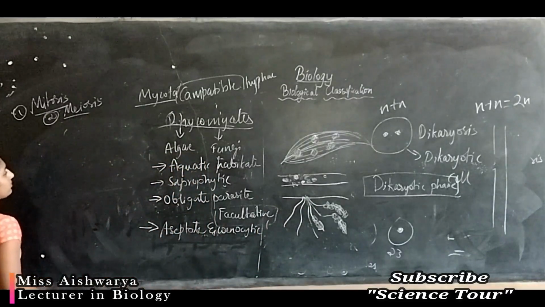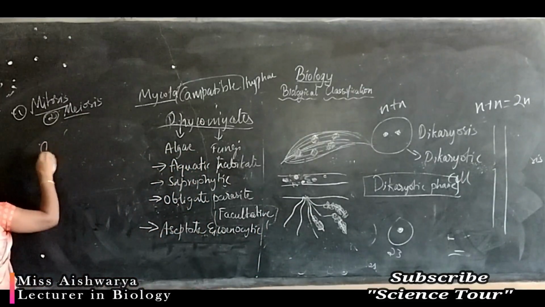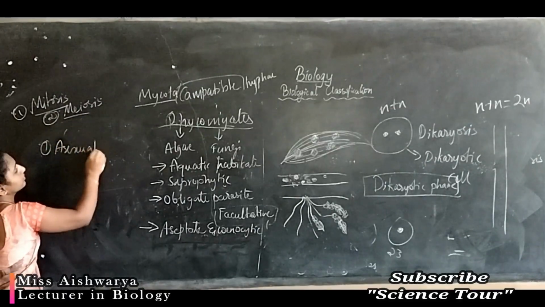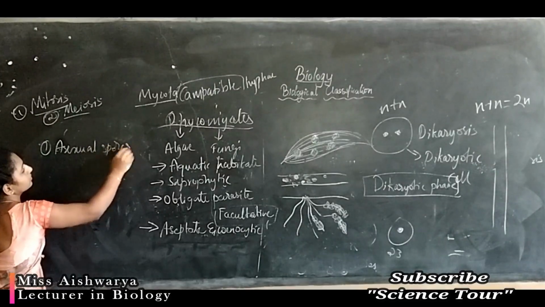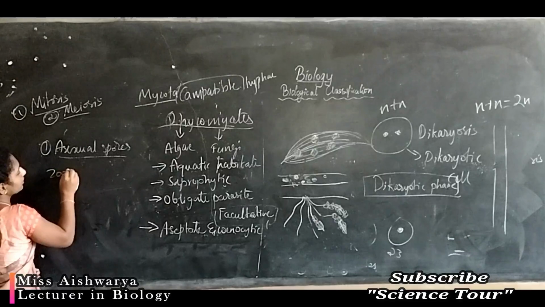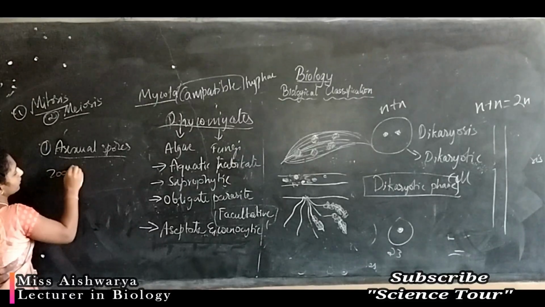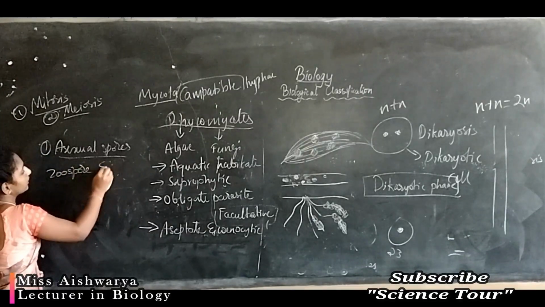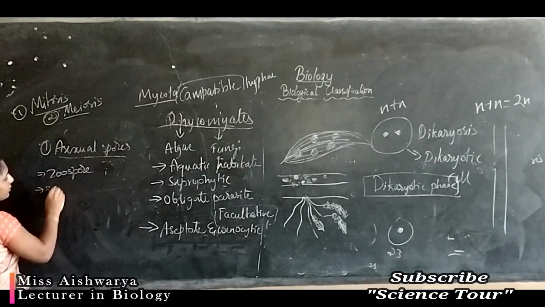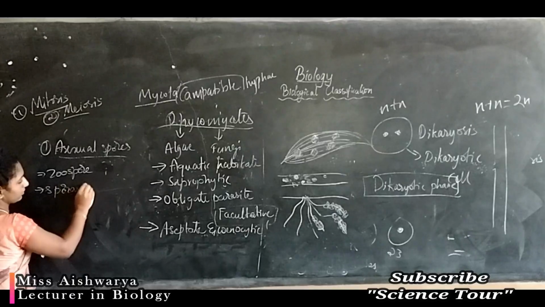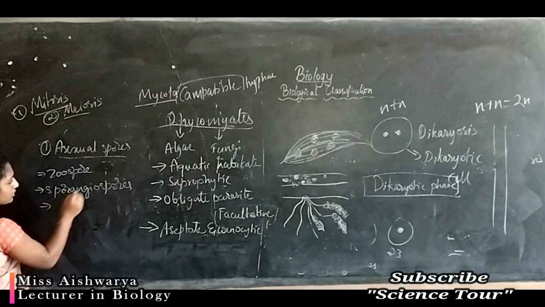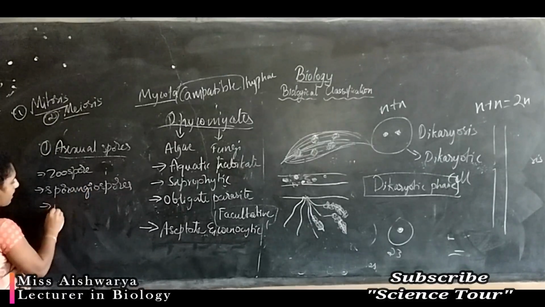The asexual spores are zoospores, sporangiospores and aplanospores.